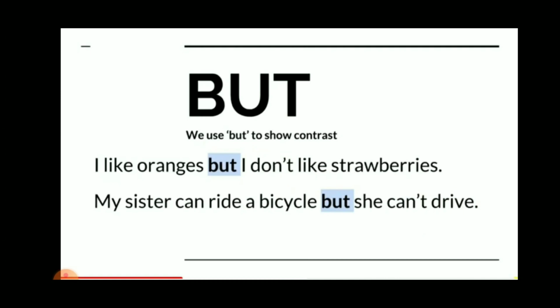Use of but. We use but to show contrast. For example, I like oranges but I don't like strawberries. Now in the first sentence they have talked about what they like, and after but they have talked about what they don't like, right? So when there is contrast between two sentences and you want to join them, you will use but. In the second sentence, my sister can ride a bicycle but she can't drive.